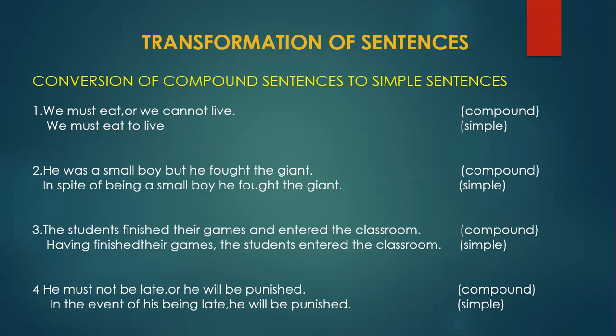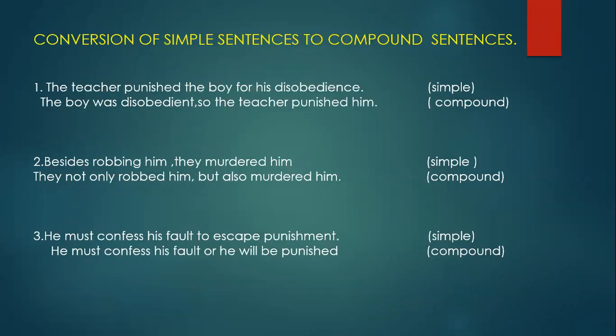Next is conversion of simple sentence to compound sentence. First we studied compound sentence to simple sentence. That means there were two main clauses and we made it one main clause. Now in a simple sentence only one main clause is there, and we have to make it two main clauses. Then only it will become a compound sentence.